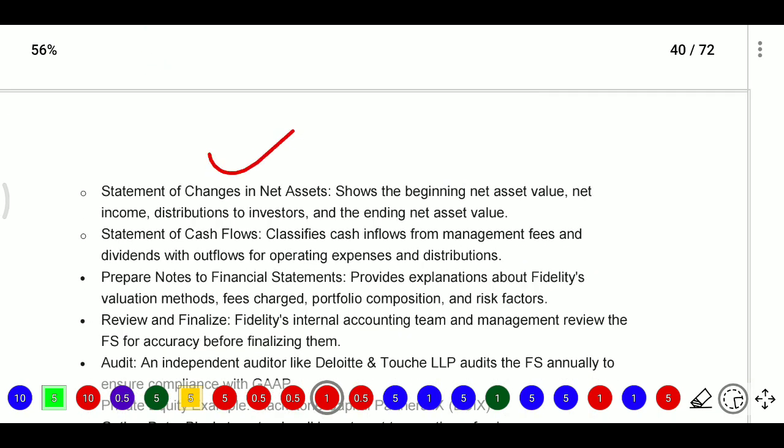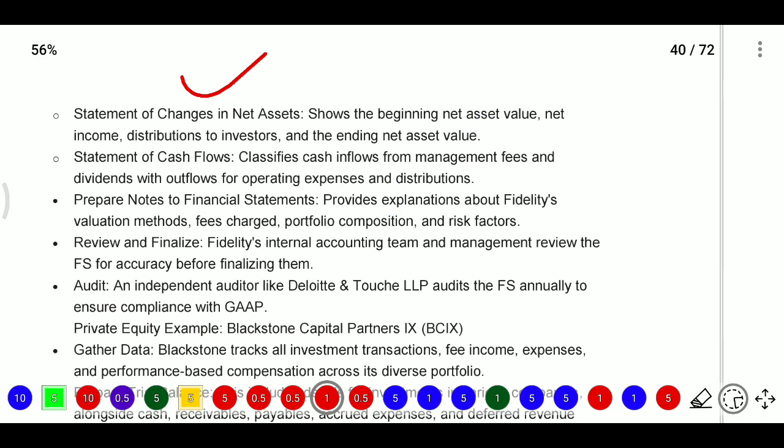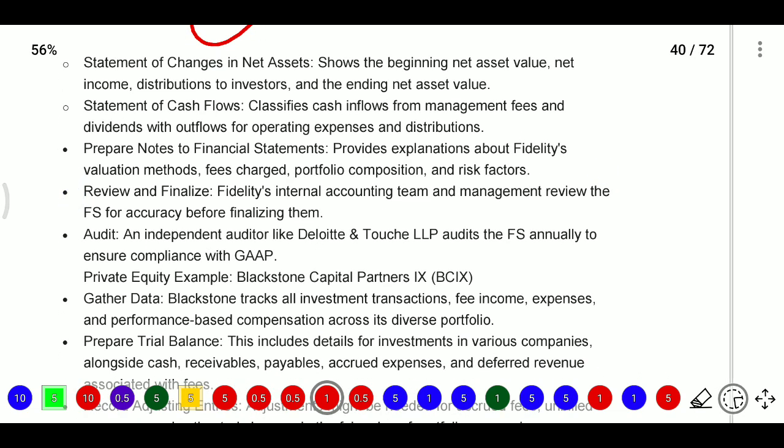Next, they will provide the statement of changes in net assets, showing the beginning net assets, net income, distributions, investments, and ending value. And the statement of cash flows shows income from management, outflows for operating expenses, and distributions. Then preparing notes to account. In notes to account, they prepare the explanation about Fidelity's valuation method, fees charged, portfolio composition, and risk factors. After that they will review and finalize it.